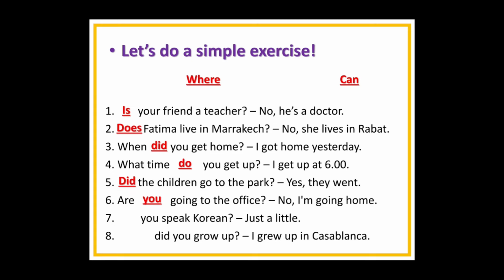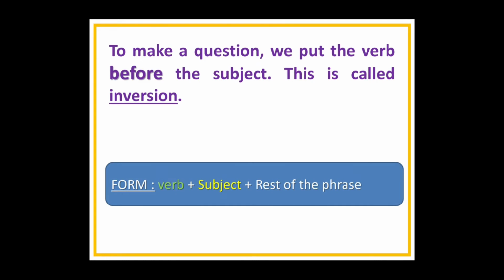You speak Korean. Here I am asking for ability. And which one are we going to use? Which auxiliary? Can. To ask for ability. Can you speak Korean? Just a little. Where did you grow up? I grew up in Casablanca or Marrakesh or New York. Where, we use it to ask for a place. مكان.